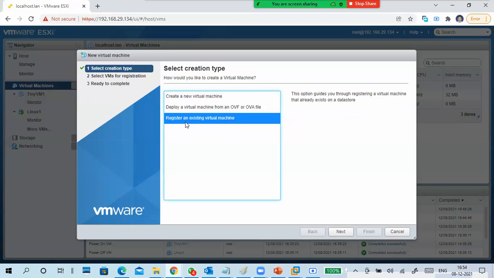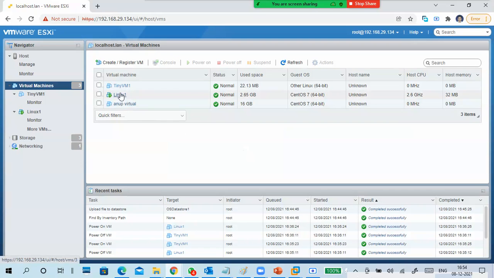Okay, this is a third option. Register an existing virtual machine means I already have a virtual machine, and no one is using that one, so I put a name and take the virtual machine. I deleted only the name, but the machine is there in my storage, not actively showing on my screen. So I just put a name, browse that virtual machine, and I can activate and run it. No need to delete directly in that one, and no need to create again.